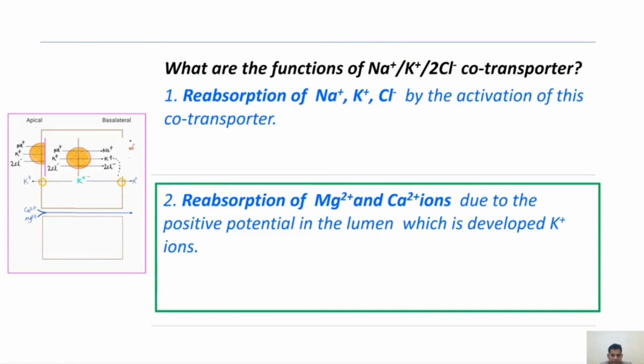Second one, the indirect function of the sodium-potassium-2-chloride transporter. That means activation of this channel causes accumulation of potassium ions within the cells, thus causing leakage of potassium ions into the lumen. Thereby, in the lumen, positive potential is developed. Due to the positive potential, these calcium and magnesium ions are repelled from the lumen side into the interstitial side.